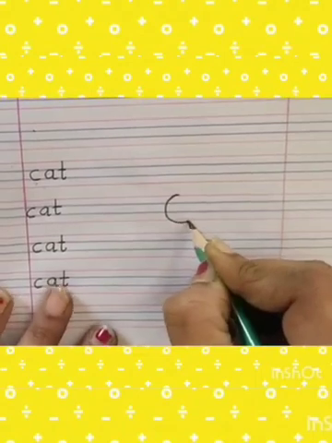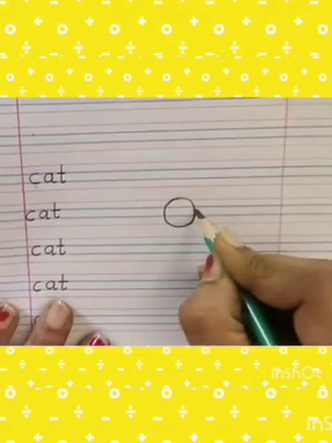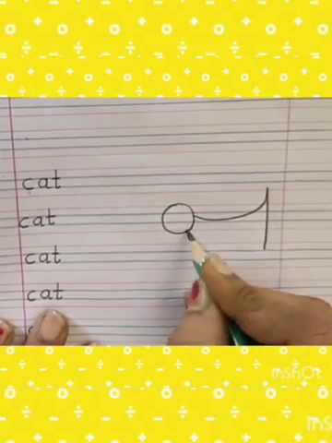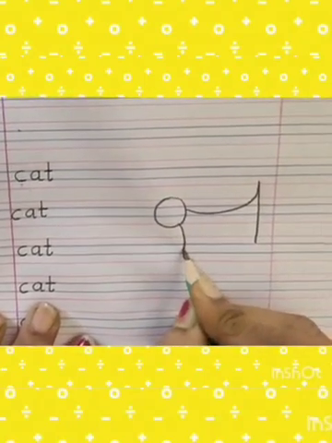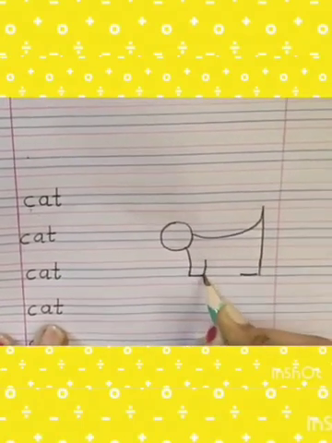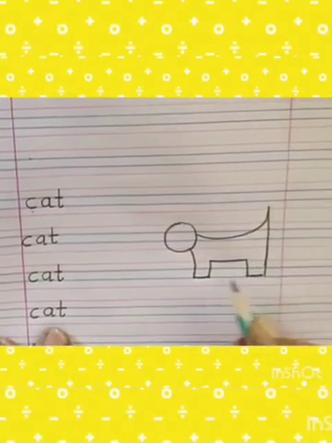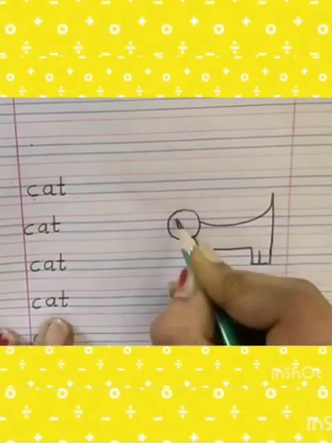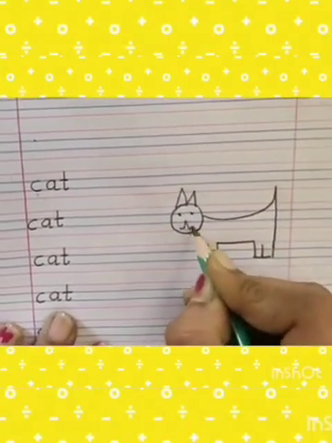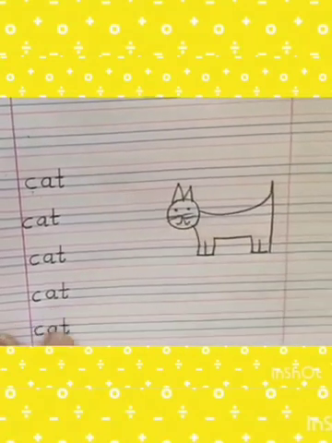First of all, draw one circle, curve, come down, again curve, slipping line, small slipping line, standing line, and you have to do like this. Here 2 eyes, ears, and whiskers.